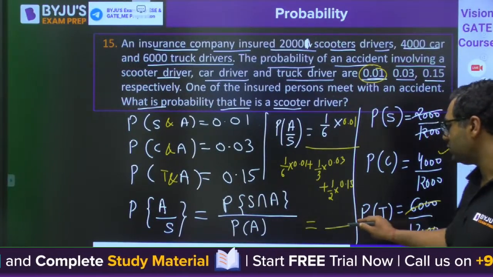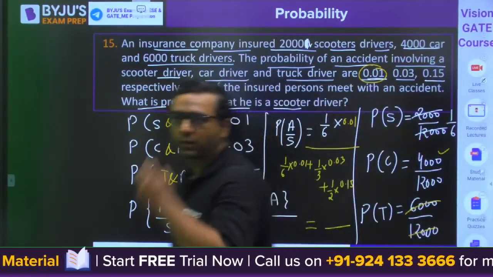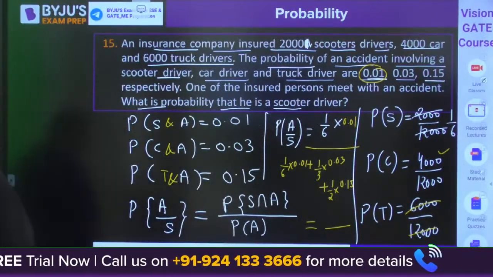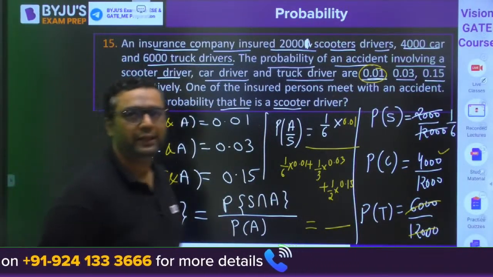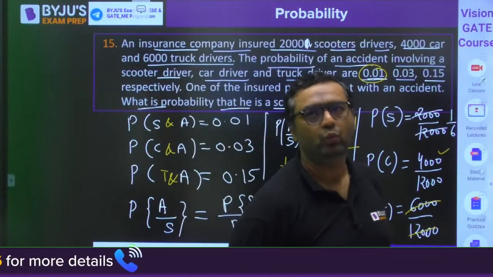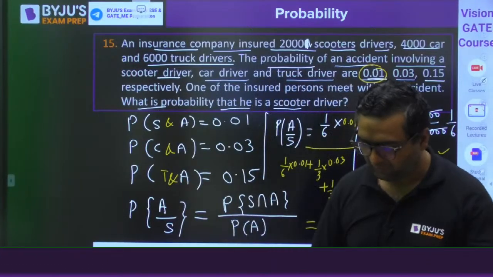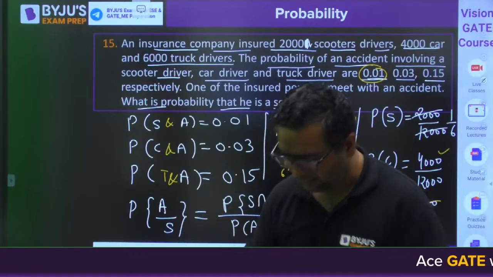Can you tell me the answer, guys? Can you tell me the answer for this? Okay, Sagnik is saying 1 by 52. 1 by 52 in the calculator, what will it be?